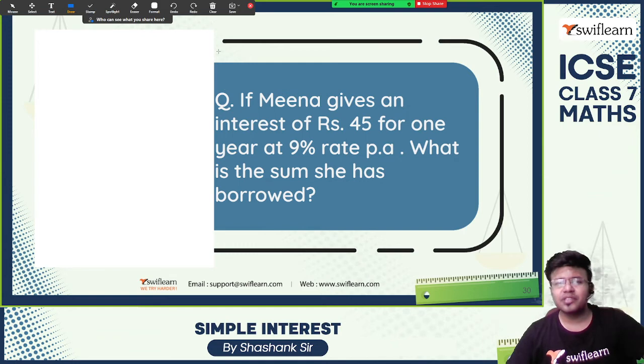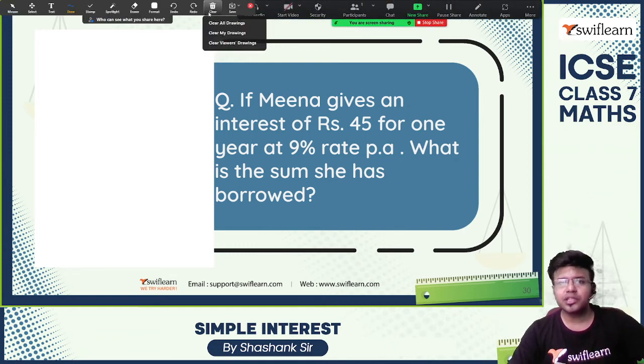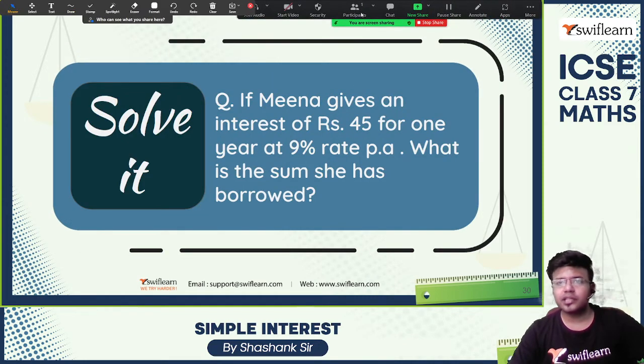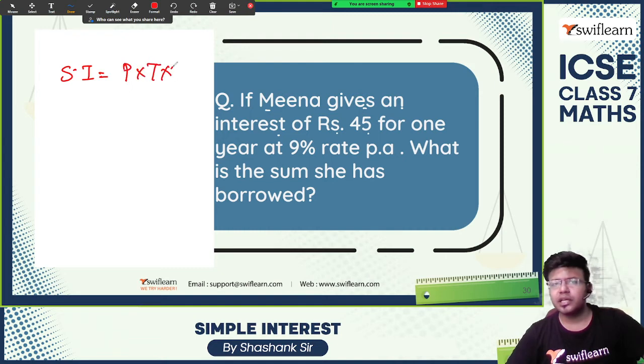Simple interest SI is equal to P into T into R by 100. SI is 45. What is the sum borrowed? The sum borrowed we don't know.